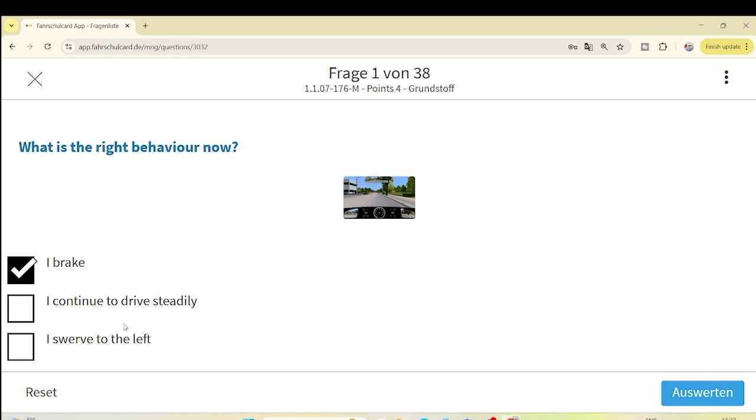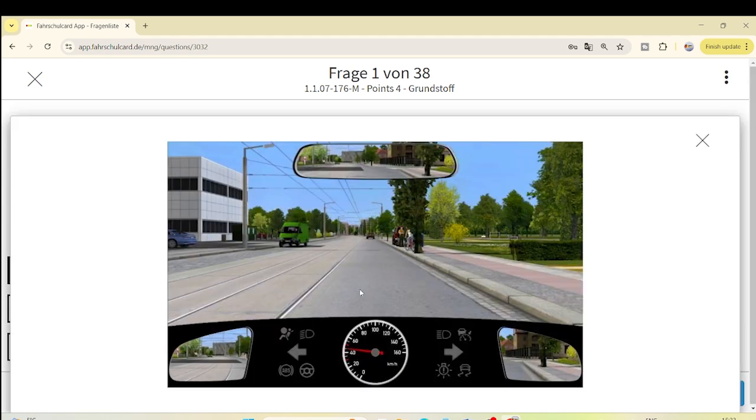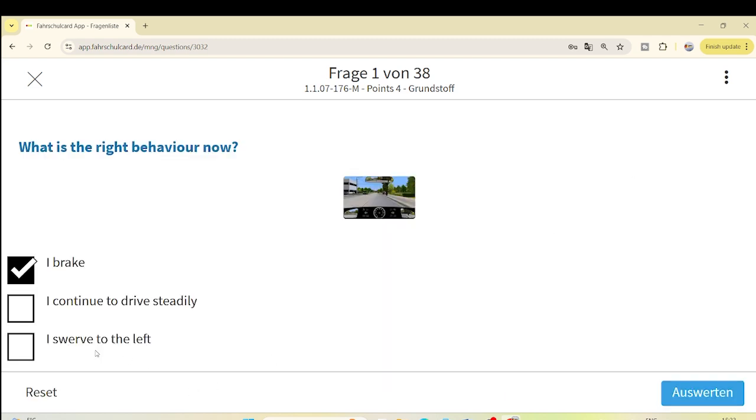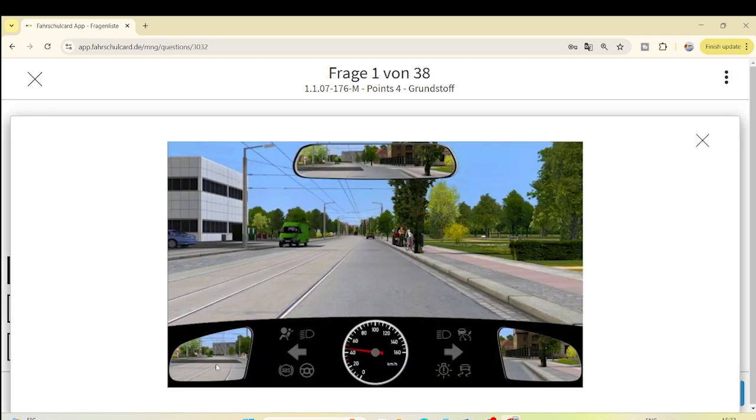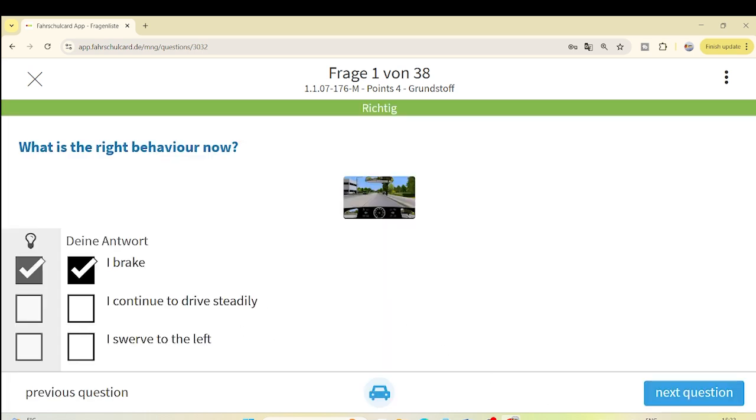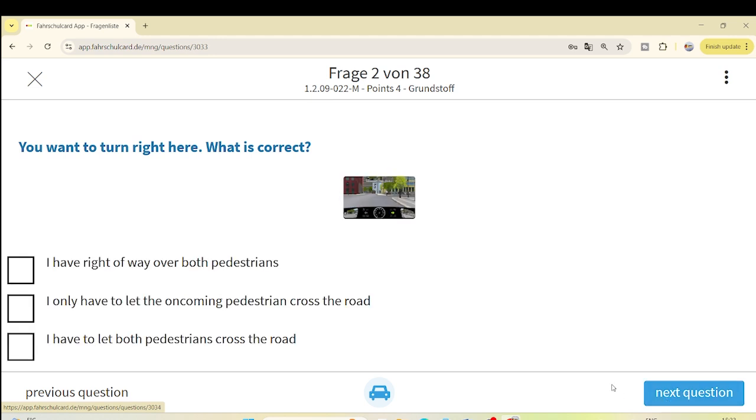So what is the right behavior now? I brake. I continue to drive steadily. No, if you continue to drive, then maybe you will hit the cyclist, or the black car will further increase its speed, because then this car will try to come back into this lane, and it can make the situation even more tricky. I swerve to the left. No, because the black car is in your blind spot at the moment, and you will hit that car. So it's also not a good option. The best option is you brake. Let's jump to the next question.